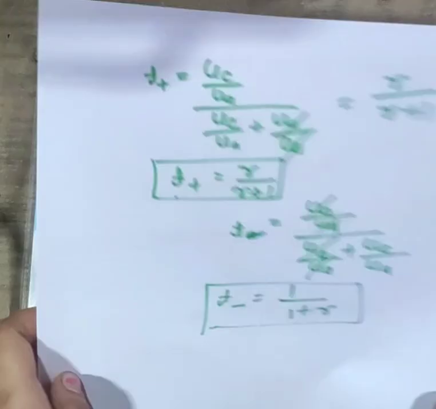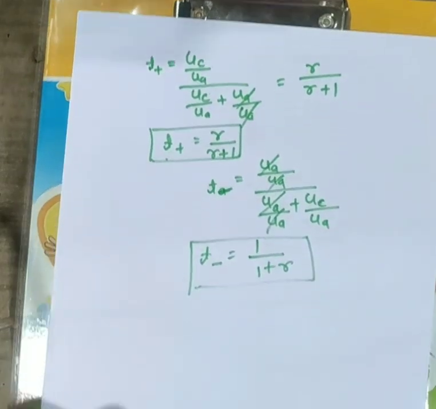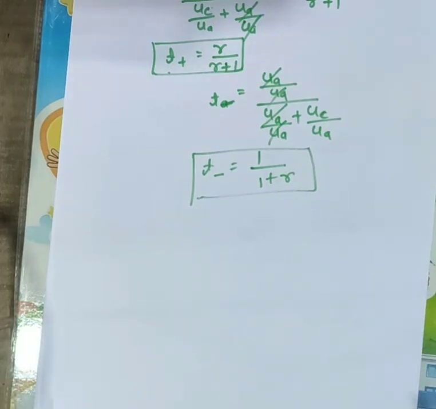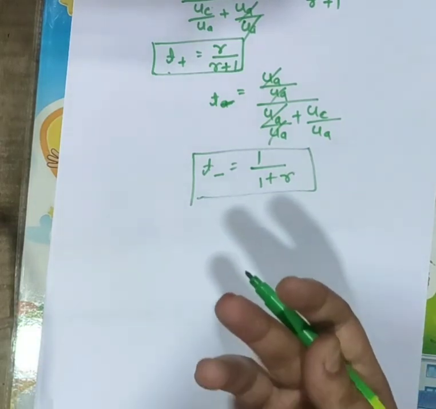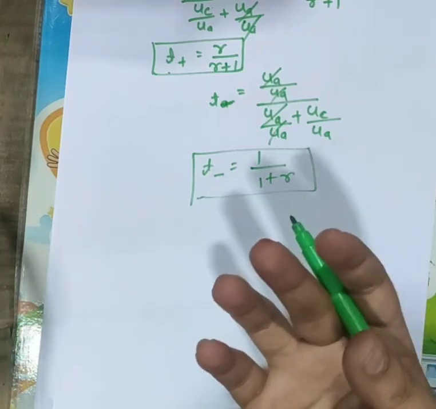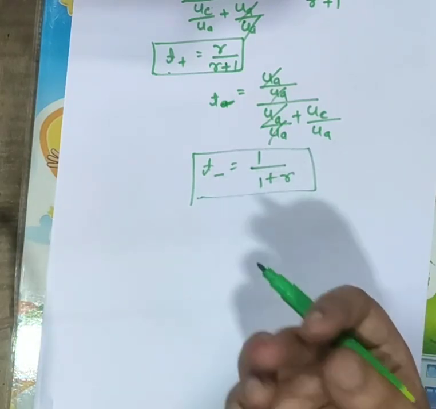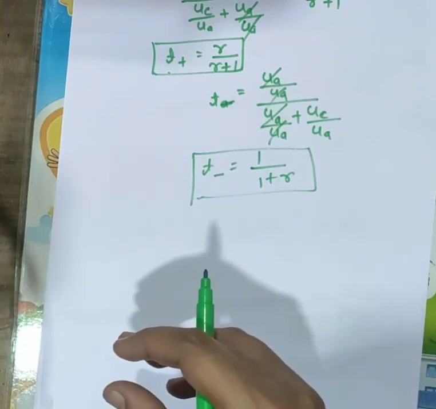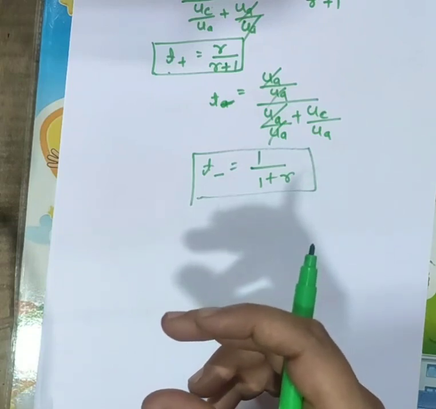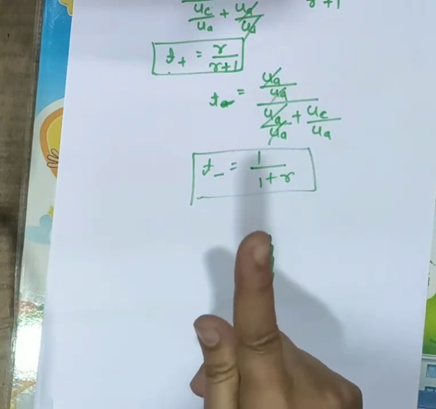Okay, so let us see what is meant by ionic mobility. There is one term called ionic mobility. Mobility is the speed of the ion, the speed of the cation or the speed of the anion, and that is called ionic mobility. So ionic mobility is the ionic conductance, that is the conductance of the solution containing 1 gram of ion.